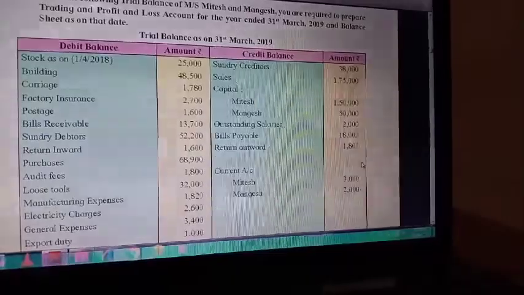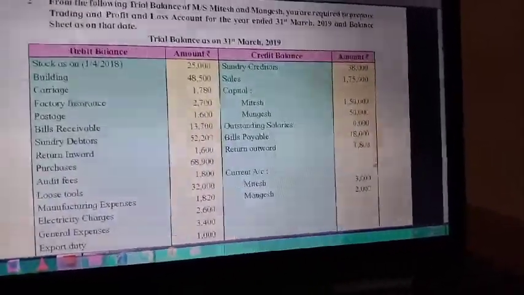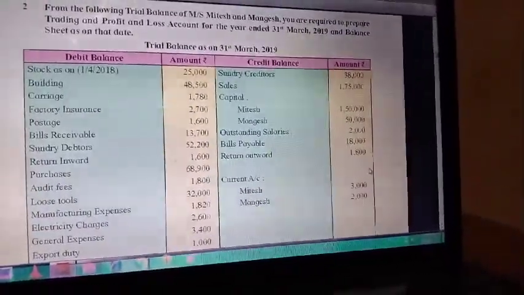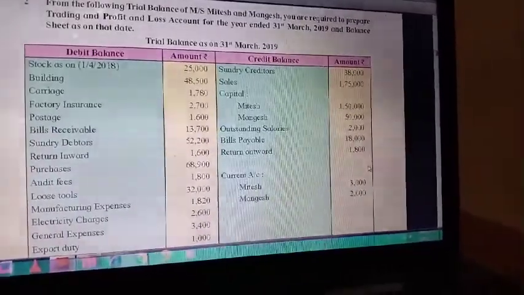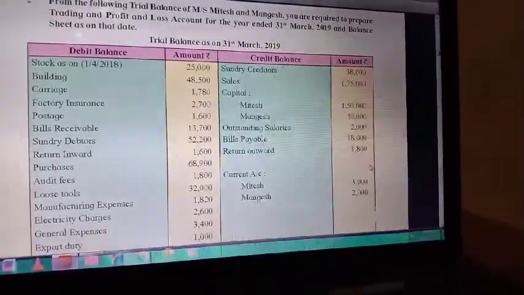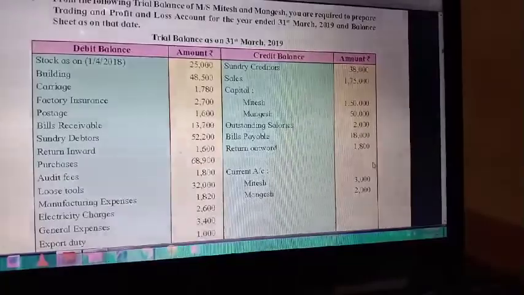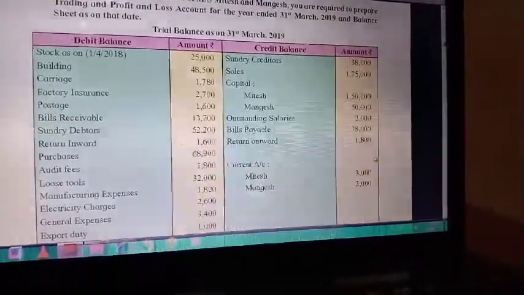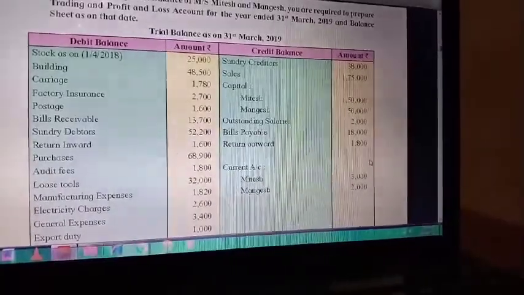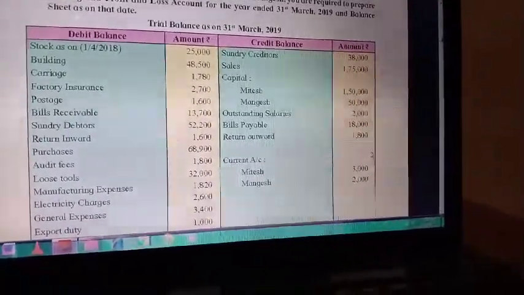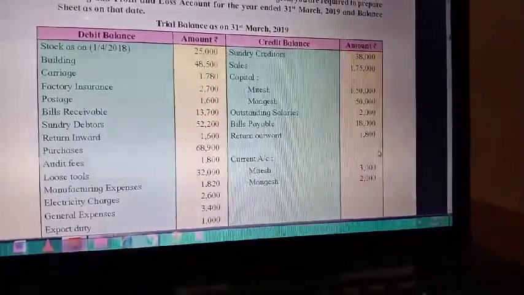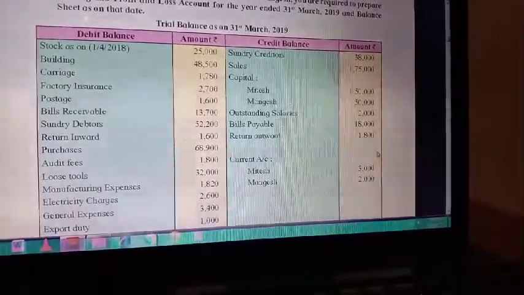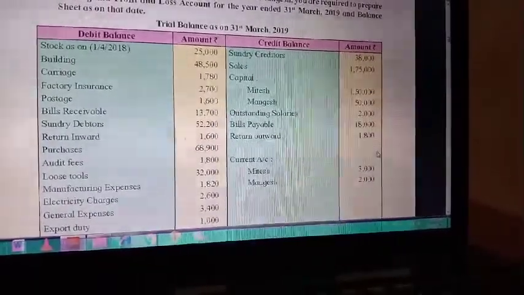Stock as on 1st April 2018. It is opening stock, trading account debit side. Building, balance sheet asset side. Carriage, trading account debit side. Factory insurance, it is related to factory, that's why it is trading account debit side. Postage, profit and loss account debit side. Bills receivable, balance sheet asset side. Sundry debtors, balance sheet asset side.